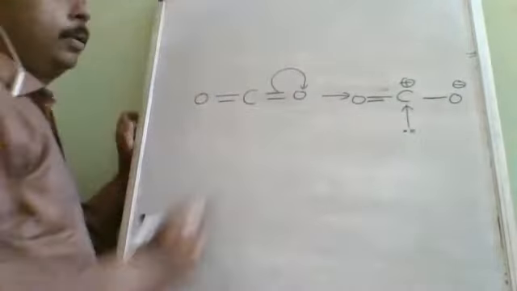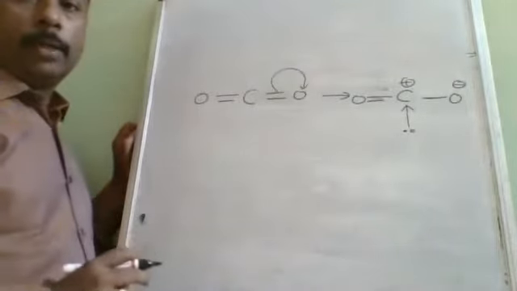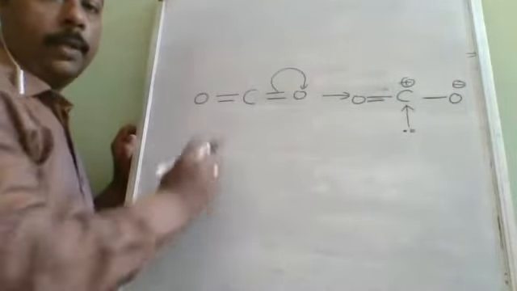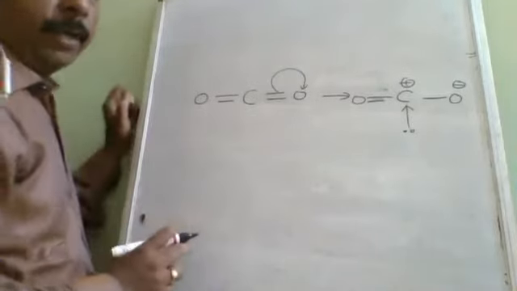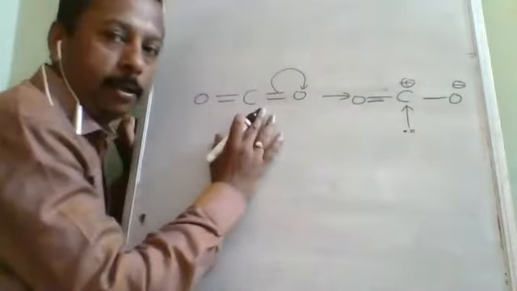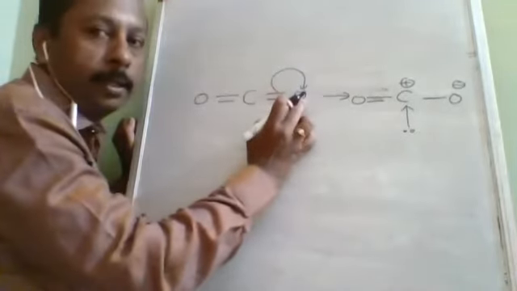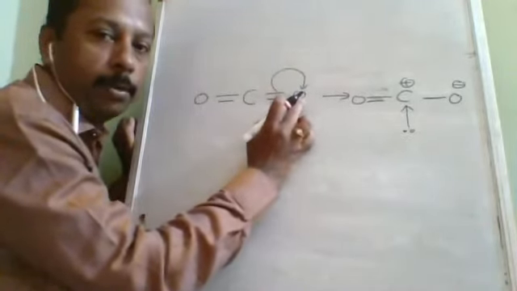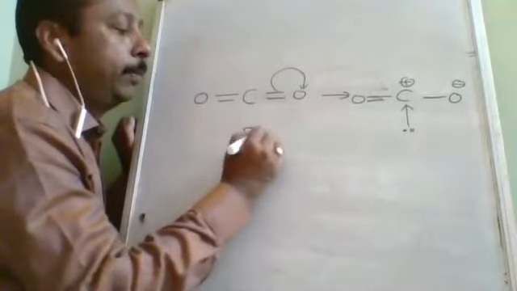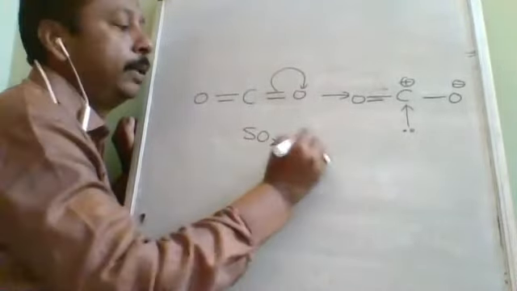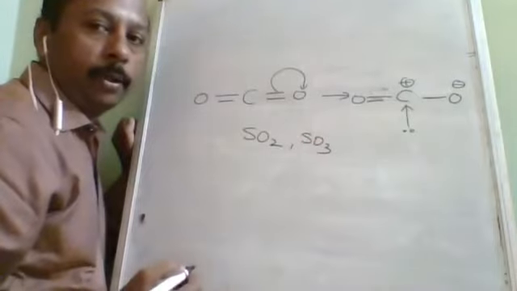So CO2 is a Lewis acid. Is it understood? When there is a polar covalent bond, a double bond is there, and the element outside the central atom should be more electronegative. The same is applicable to SO2 also, and to SO3 also.